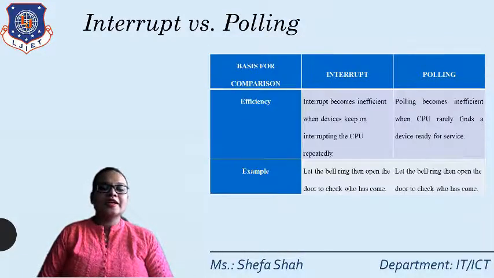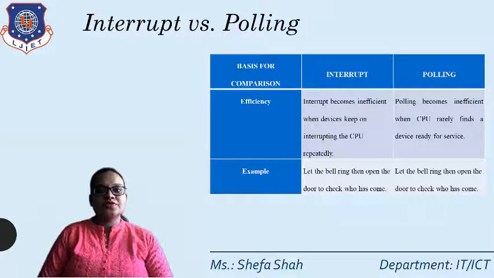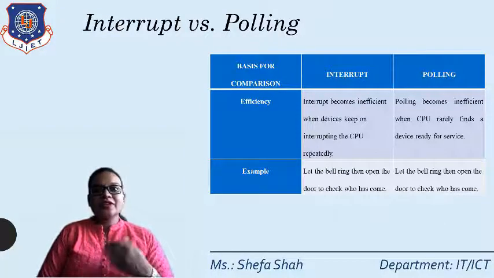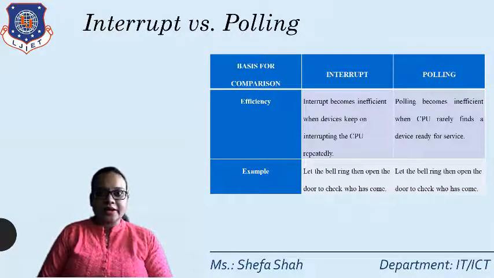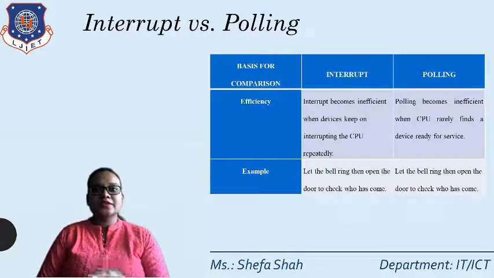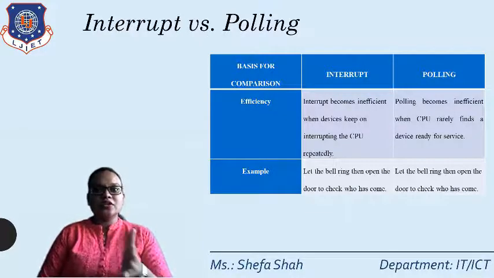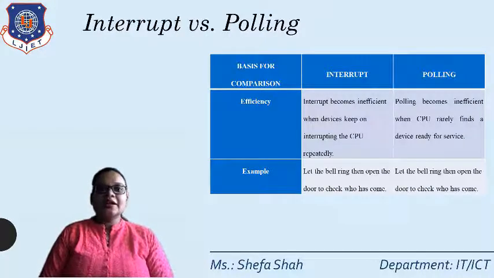Next we see the comparison based on the CPU. Interrupt becomes inefficient when the device keeps on interrupting the CPU repeatedly, whereas polling becomes inefficient when the CPU rarely finds a device needing service. That means if interrupts are required frequently, polling is the best way to check whether the CPU needs servicing. But if the CPU needs work on a rare basis, the interrupt is beneficial.